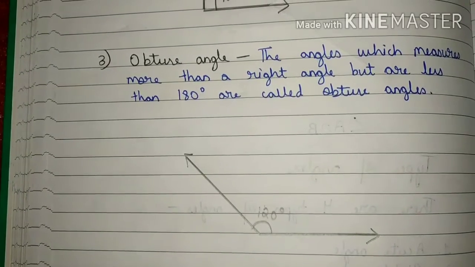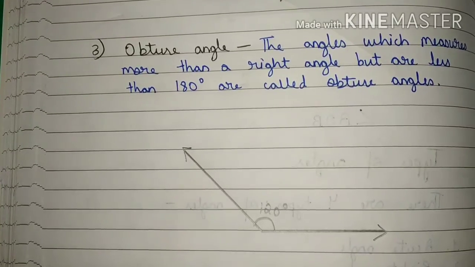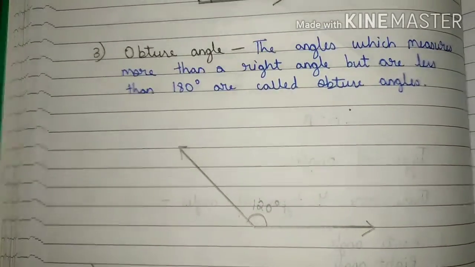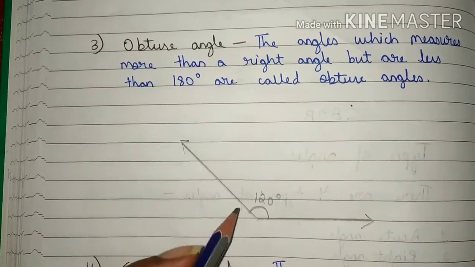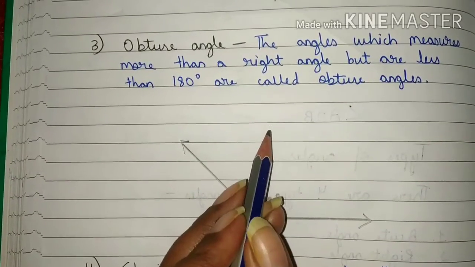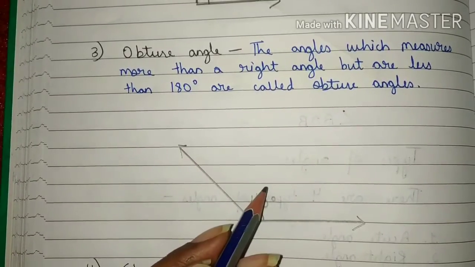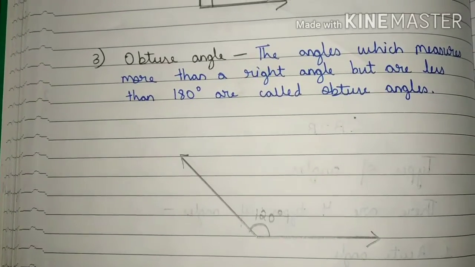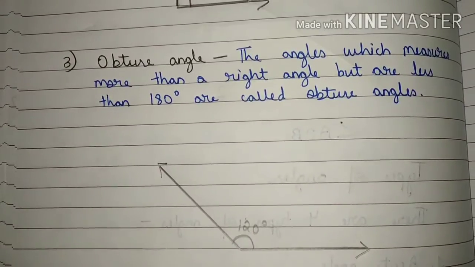Students, if any angle measures more than 90 degree but less than 180 degree, then this type of angle is known as obtuse angle. For example, this is an angle which measures 120 degree. It means this angle measures more than 90 degree but less than 180 degree. So, this angle is known as obtuse angle. So, students, obtuse angles are those angles which measure more than 90 degree but less than 180 degree.